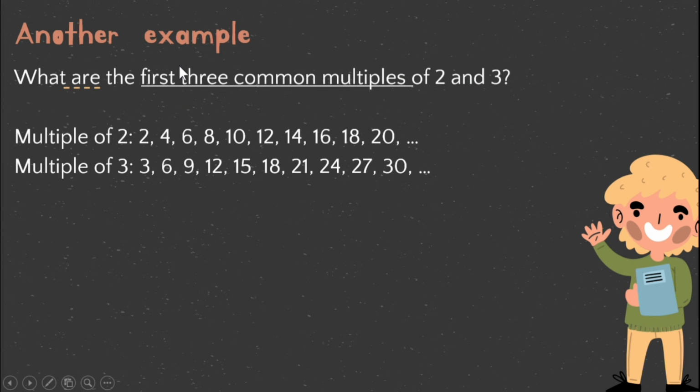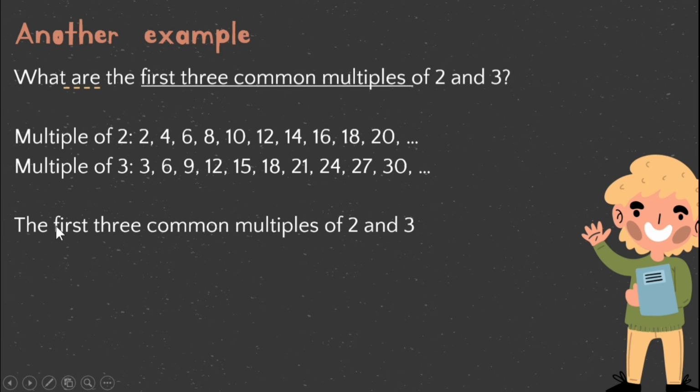Because the question is the first 3 common multiples, we are going to find 3 numbers that are common multiples of 2 and 3. How to find the common multiples is, you only need to find the same numbers in the multiples of 2 and 3.